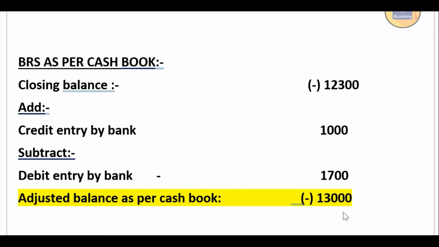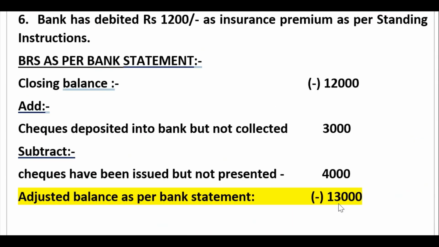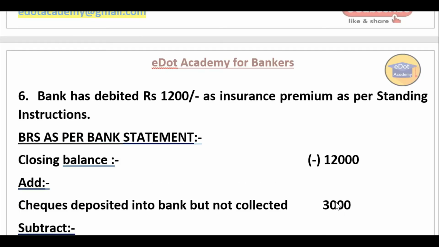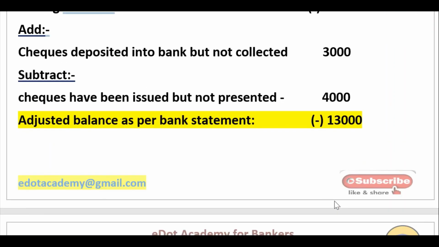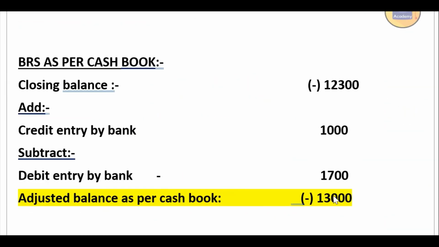So we have seen here how to prepare the BRS as per both statements, that means as per the cash book and as per the bank statement. One point you have to keep in mind while preparing the BRS: in the cash book, you have to do the action whatever you have not done but the bank has done. When you prepare the BRS as per bank statement, you have to do the action whatever you have done and the bank has not done. So you will arrive at the conclusion. This is a thumb rule. If you remember this thumb rule, your BRS will be 100% correct.